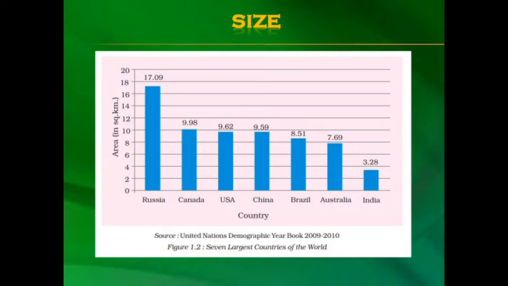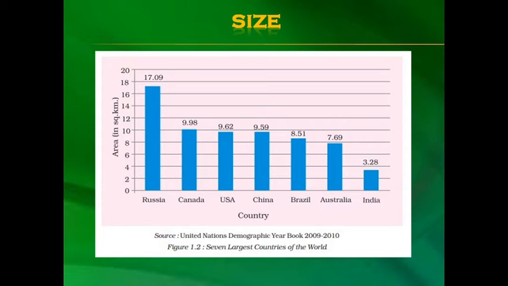You can see the ranking of India through this bar graph. The source is the United Nations Demographic Yearbook 2009-2010, which shows the 7 largest countries of the world.